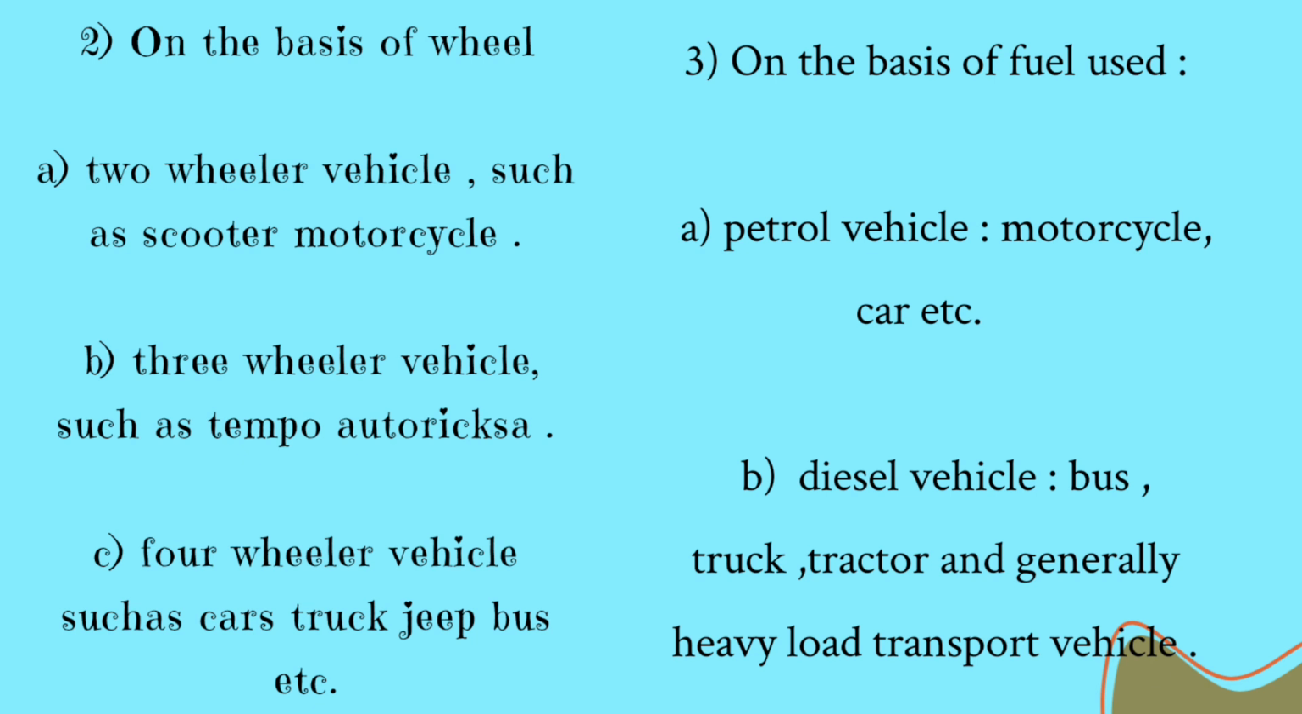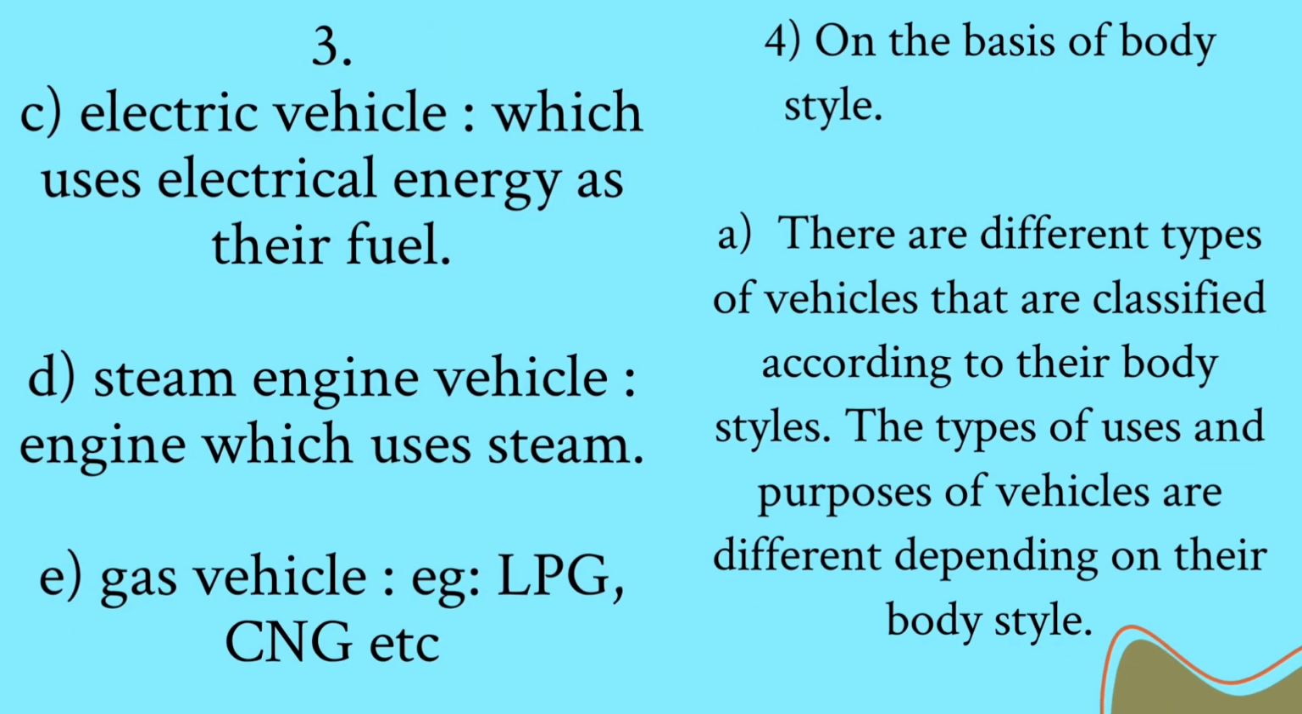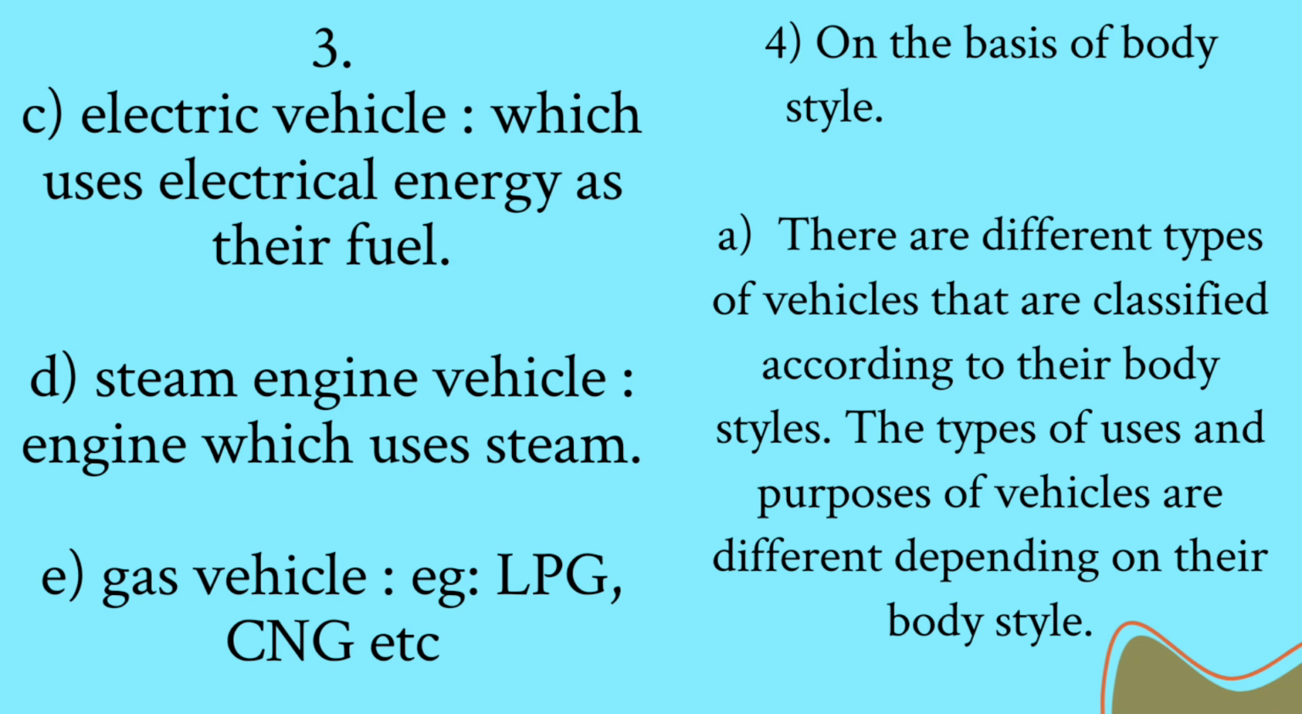3. On the basis of fuel used. A. Petrol vehicle, motorcycle, car, etc. B. Diesel vehicle, bus, truck, tractor, and generally heavy load transport vehicle. C. Electric vehicle, which uses electrical energy as its fuel. D. Steam engine vehicle, engine which uses steam. E. Gas vehicle, e.g., LPG, CNG, etc.